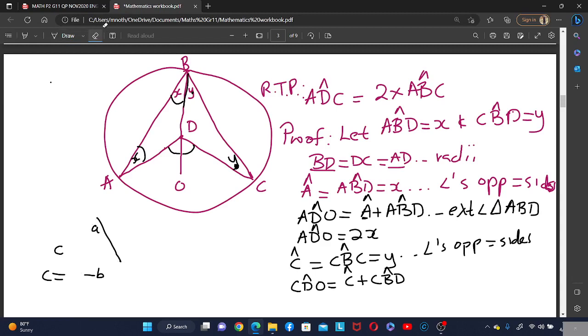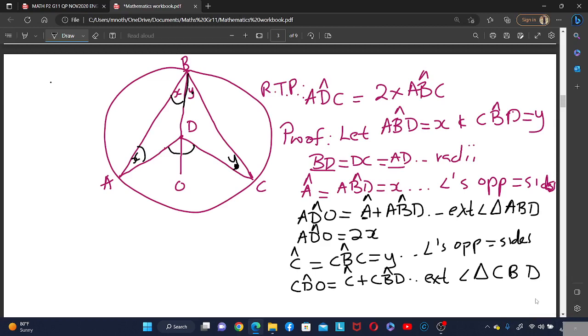Right? Okay. Let's continue. That is the exterior angle of triangle CBD.